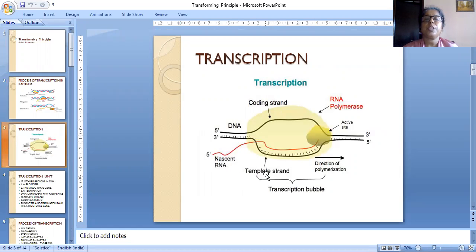RNA will be formed from the template strand only. The coding strand does not have any role in this, but all explanation related to transcription we give on the basis of the coding strand. RNA polymerase is acting. DNA-dependent RNA polymerase is the enzyme. Direction of polymerization is from 3' to 5' on the template, and this red color shows the nascent RNA.